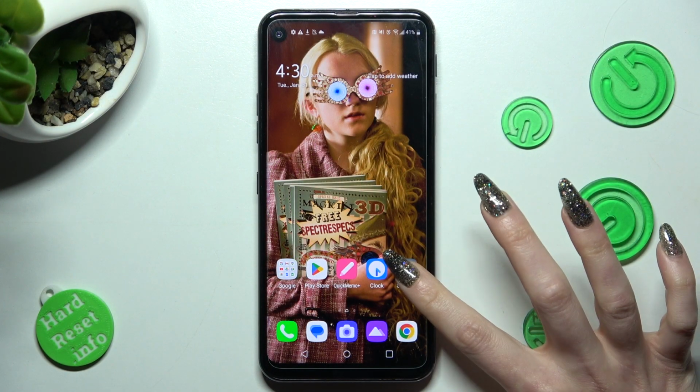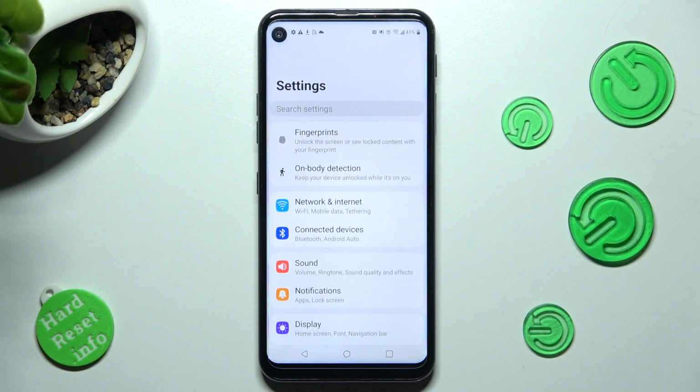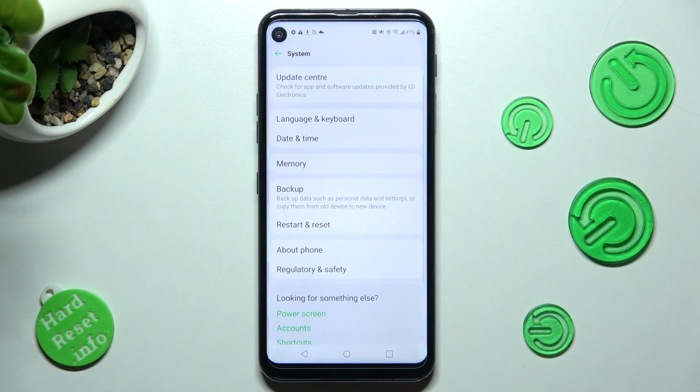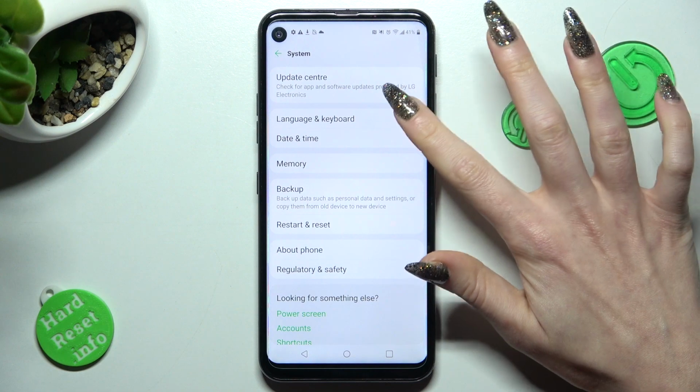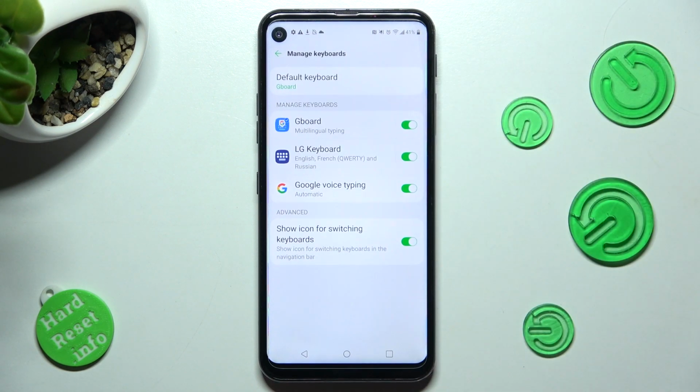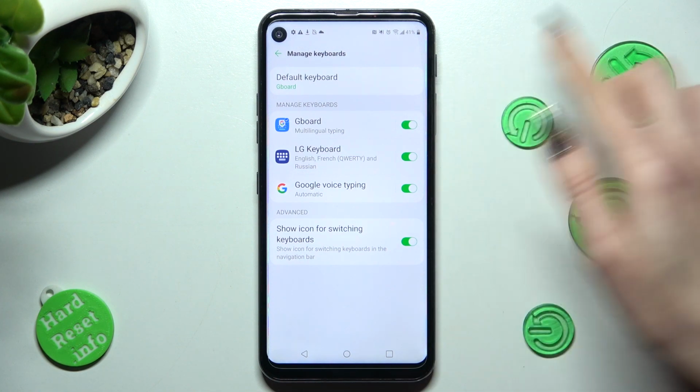First of all, go into Settings and scroll all the way down right away. Then click on System. Now you need to select Language and Keyboard. Click on Manage Keyboards. And make sure that Gboard is your default keyboard.